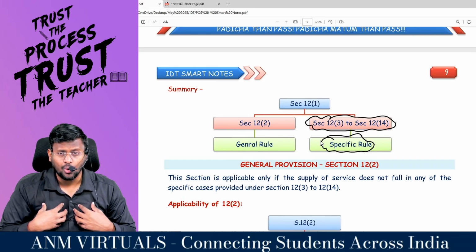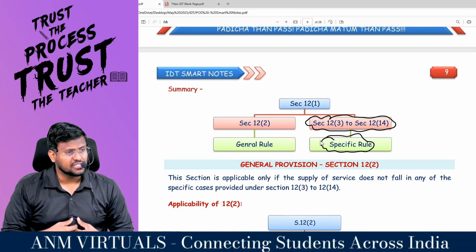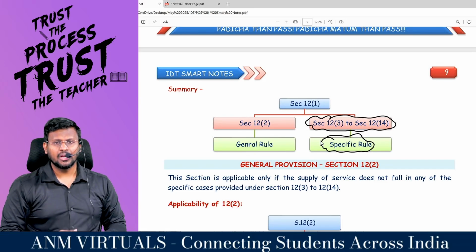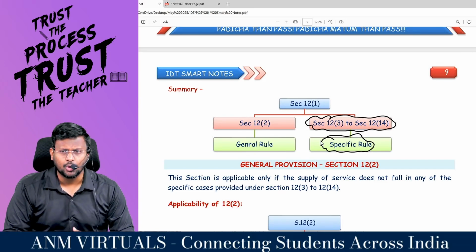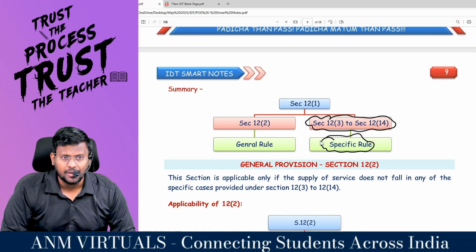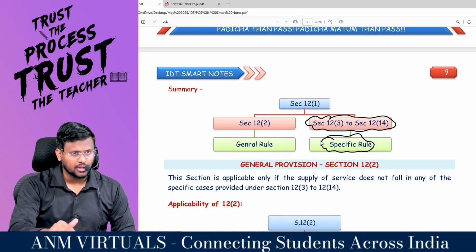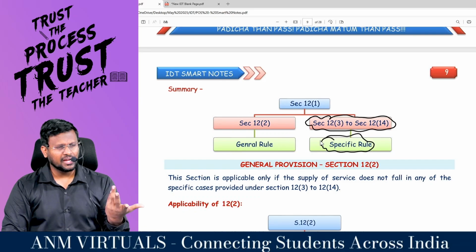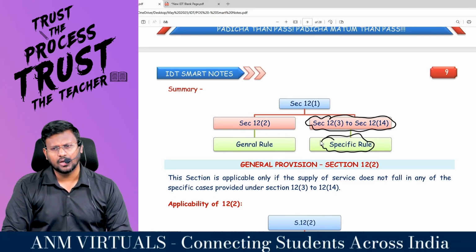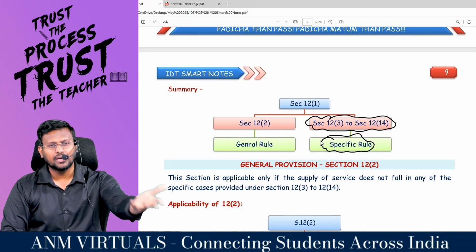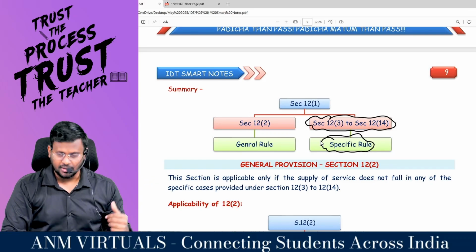Telecommunication services, 12.11 will be applicable. Bank, financial and stock broking services, 12.12 will be applicable. Insurance company, 12.13 will be applicable. And 12.14, advertisement to government. Are you all really with me?